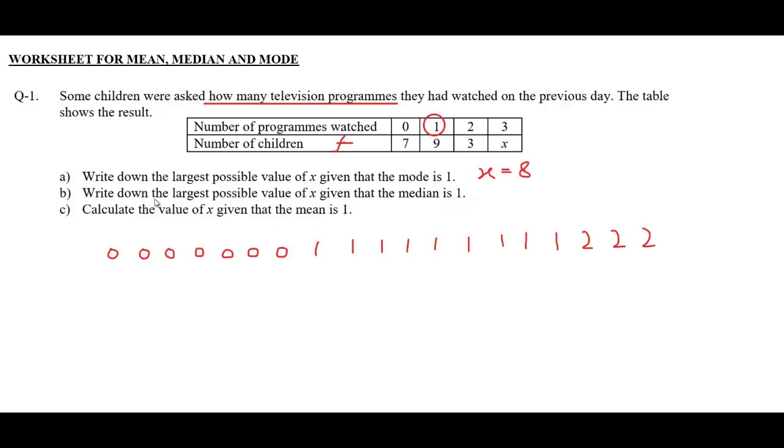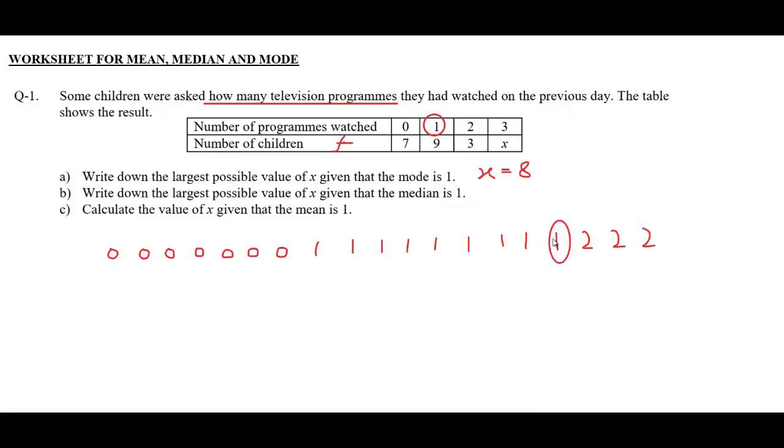But according to the information in the B part, median is 1. As we have to find the largest possible value of x, in which the median is 1, suppose there are 9 ones here. Let's start from this right side, and let's take this one as the median.